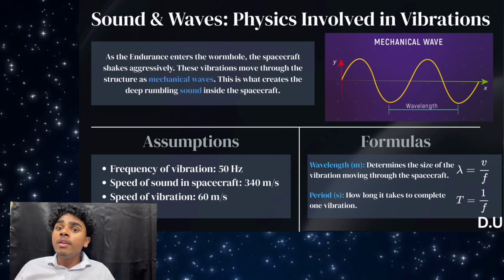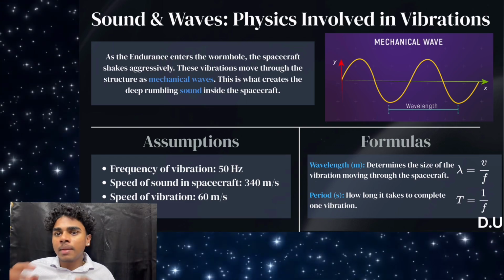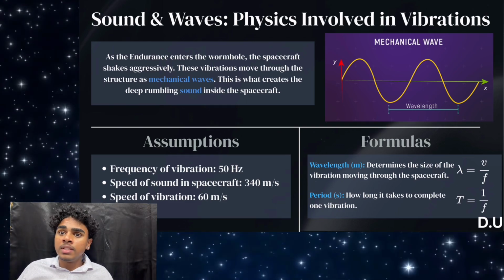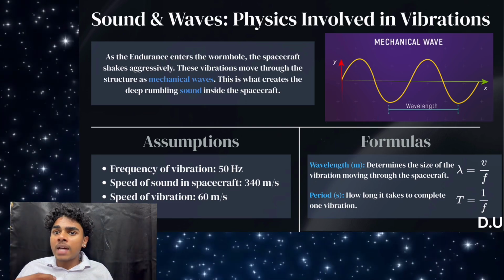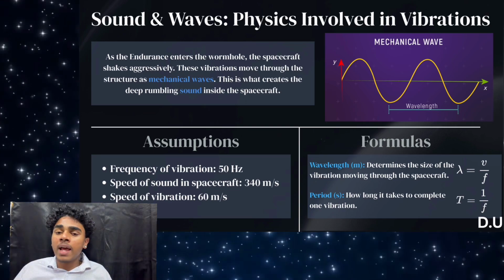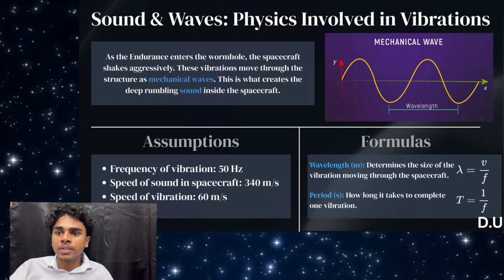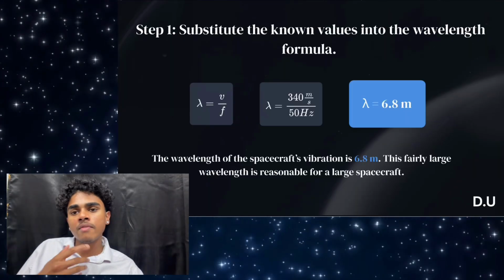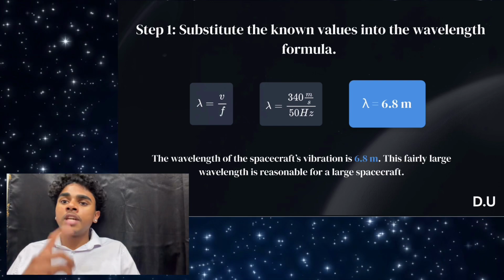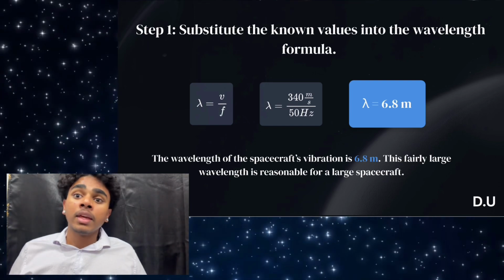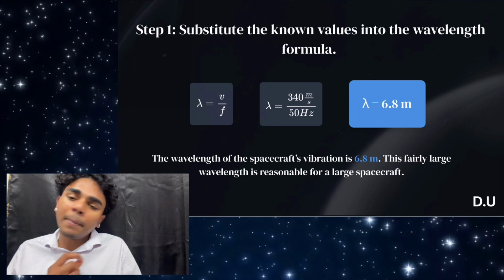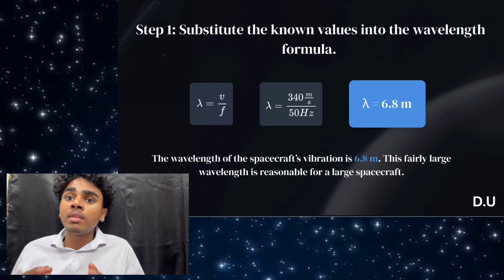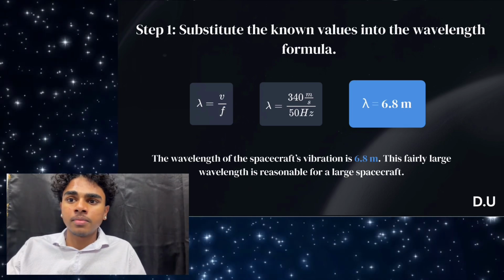Formulas. The wavelength of the vibration is speed divided by the frequency and represents the distance between repeating points in the wave. The period is the time it takes to complete one vibration and is equal to 1 divided by frequency. Solving the vibration problem. Step 1, wavelength. Using the wavelength formula, the spacecraft's vibration is 6.8 meters. This large wavelength makes sense for a large structure.